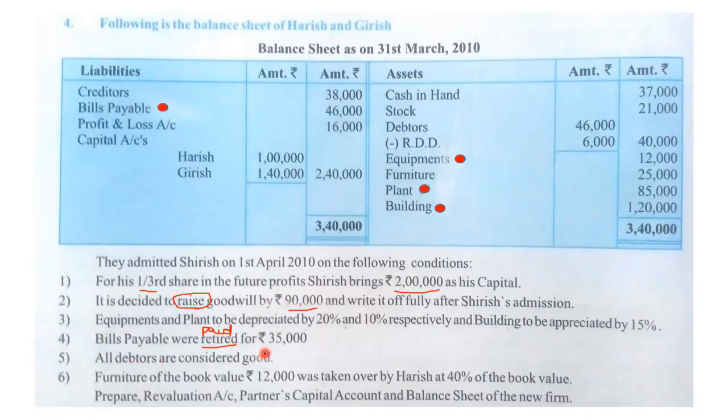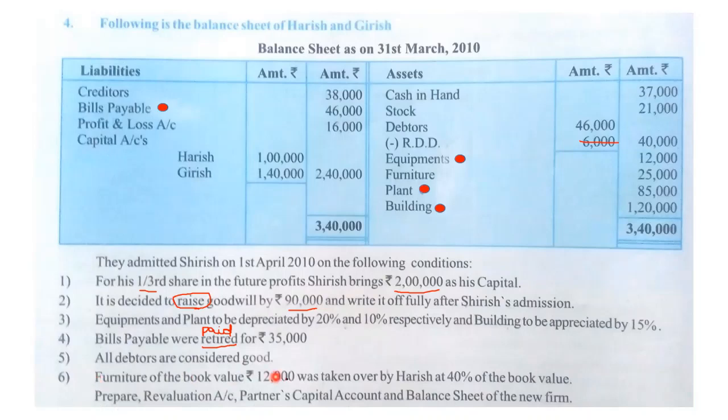All the debtors are considered good. That means the organization thinks that all the debtors are good. They can rely on the debtors and therefore they don't need this RDD anymore. So they will remove the RDD. How we will remove it, we will see ahead.